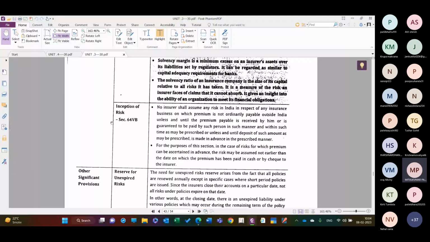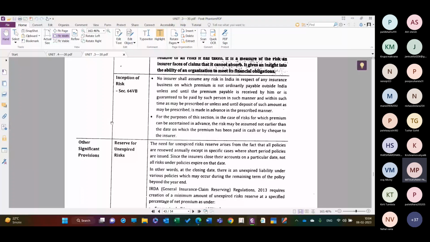For the purpose of this section, in case of the risk for which the premium can be ascertained in advance, the risk may be assumed not earlier than the date on which the premium has been paid in cash or by check to the insurer. जब तक इंश्योरेंस प्रीमियम नहीं होता है तब तक, है ना, इंश्योरेंस कंपनी का रिस्क शुरू होता नहीं है.